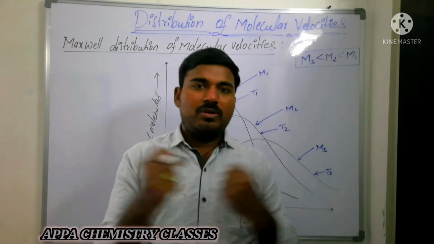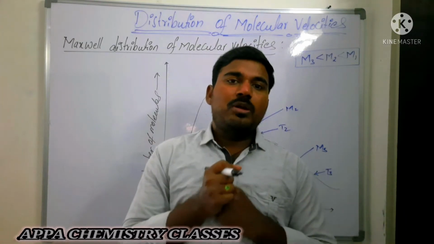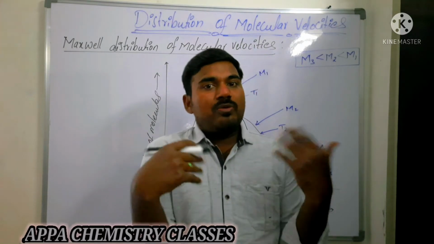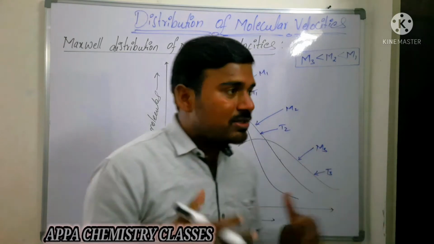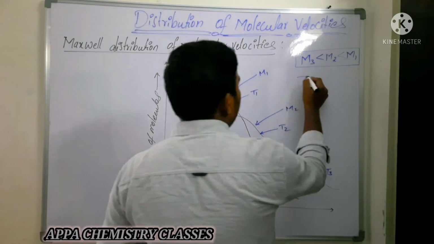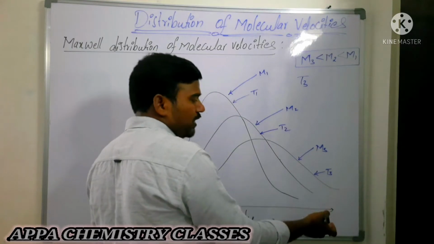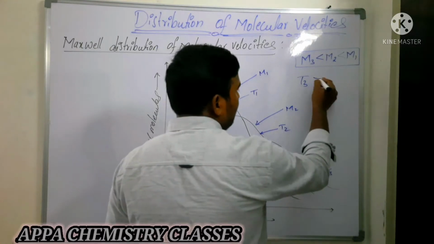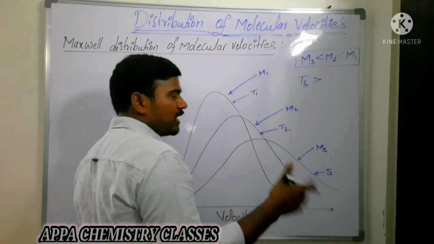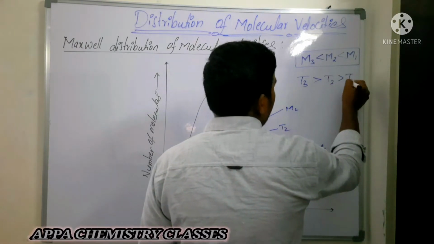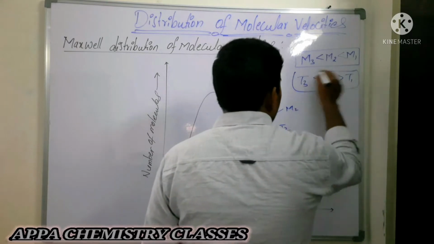They will make more number of collisions. When they are making more number of collisions, their energies are exchanged. Then they will get more velocities. Okay, now their velocities will be further increased. That is, T3, the third gas, is having more velocity. So it is at high temperature. That is, temperature is high means it has more velocity. After that T2, after that T1. That is the temperature order.